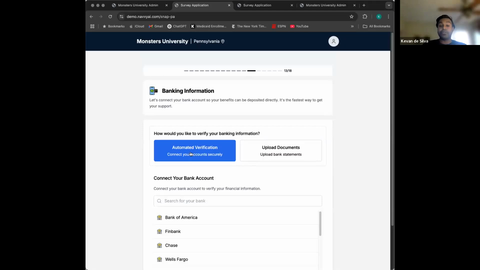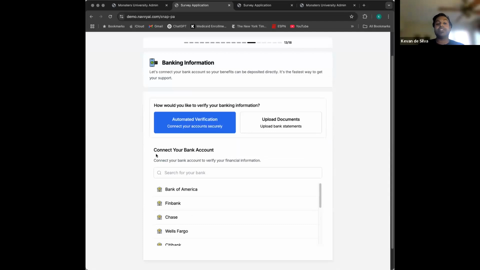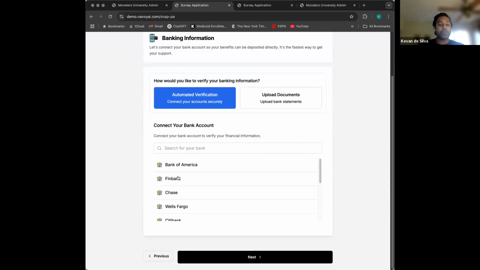Now, to automate assets and bank account information, we also do a very familiar experience, probably from people who use things like Venmo or PayPal, where the first time you sign up, you connect your bank accounts. We enable the same thing so that you're able to fetch that information really quickly, and it helps us verify that you are in fact eligible.